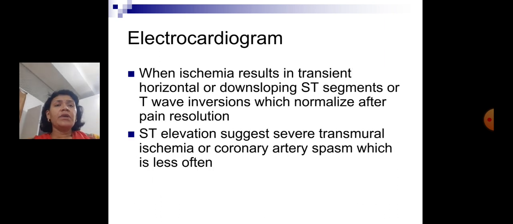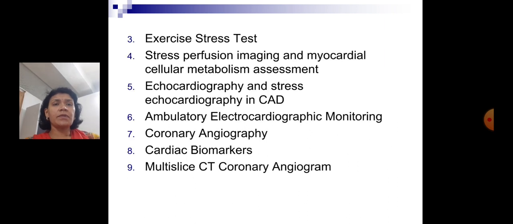Electrocardiogram, when ischemia results in transient horizontal or downsloping ST signals, or T wave inversion, which normalizes after pain resolution. So this is a transient ischemia. ST elevation suggests severe transmural ischemia or coronary artery spasm, which is less often. The spasm is less often.